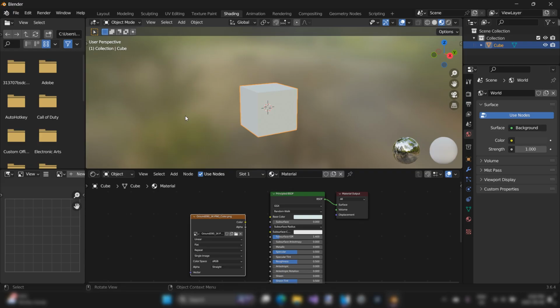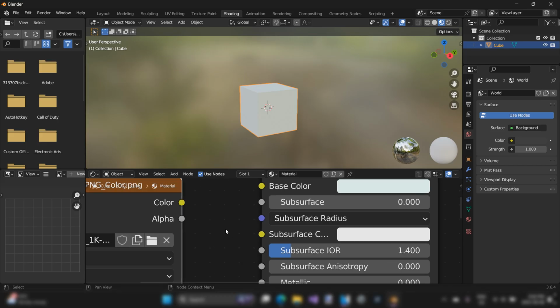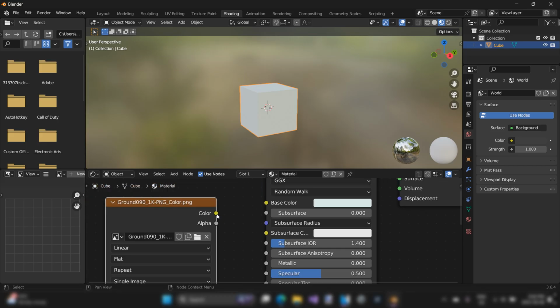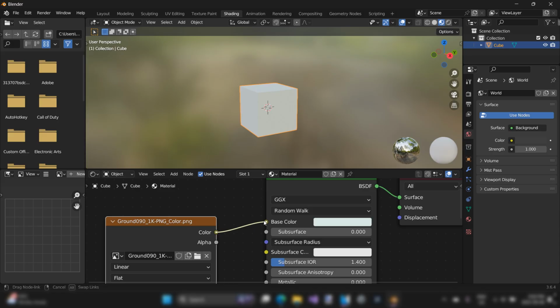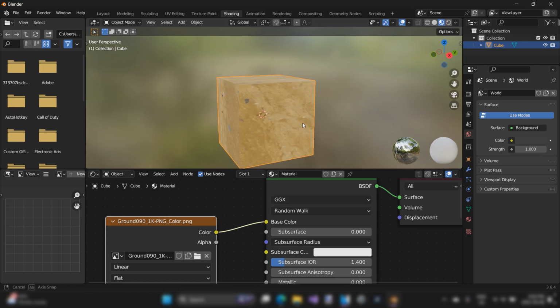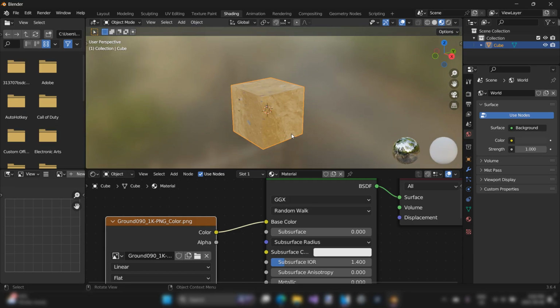Once I do that, you'll notice nothing has changed with my cube yet. However, let me zoom in here. This node we just added has a color socket. And if you click and drag, you can hook this yellow socket up into the yellow socket of the base color. And once you've done that, you'll see that that image is now on your cube. Whatever texture you downloaded, you should see on your cube.